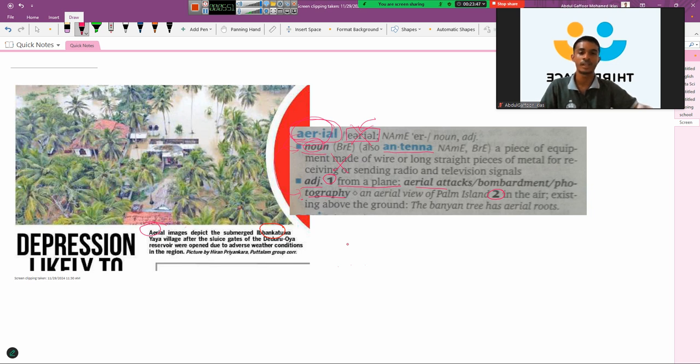So this is how we have to use this, right? If you don't know, an adjective is a word that describes a noun. Here, if you look at this phrase, a phrase is a group of words: aerial images. This word is a noun, and this noun is described by this word, so this is called an adjective. Now look at the second one.